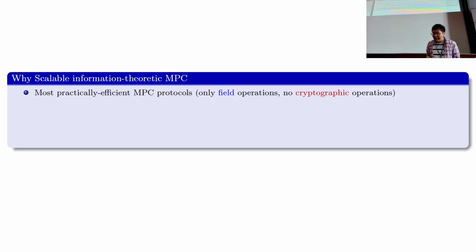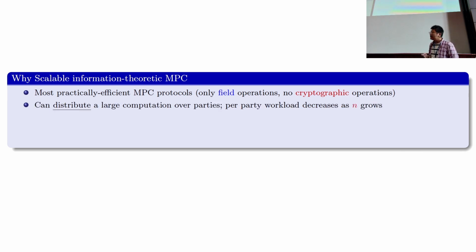Okay, so why do we care about scalable MPC protocols? There are many reasons. First, the most efficient MPC protocols in practice are mostly information theoretic MPC protocols, because they only involve cheap field operations rather than expensive cryptographic operations. And since the overall complexity of the MPC protocol doesn't increase as the number of parties grows, you can implement such protocols with many parties, and this has many advantages.